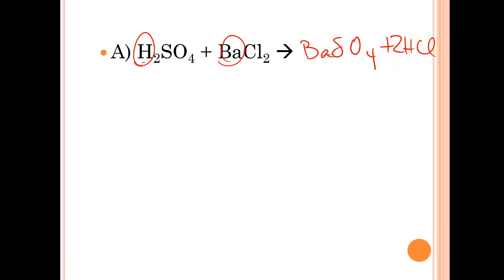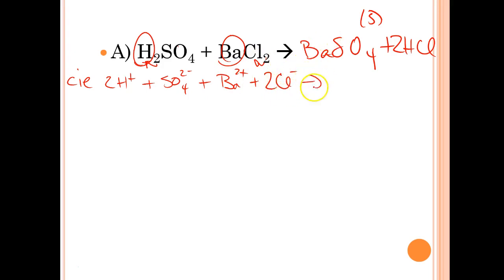So since it's double replacement, what I'm looking for is a solid. There's my solid. So my complete ionic equation is 2H plus, breaking it apart, plus an SO4 2- plus a Ba2 plus, break that one apart, 2Cl- goes to BaSO4, keep it together because it's solid, 2H plus and 2Cl-.